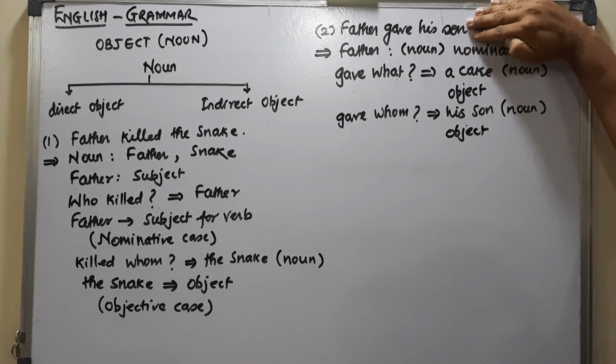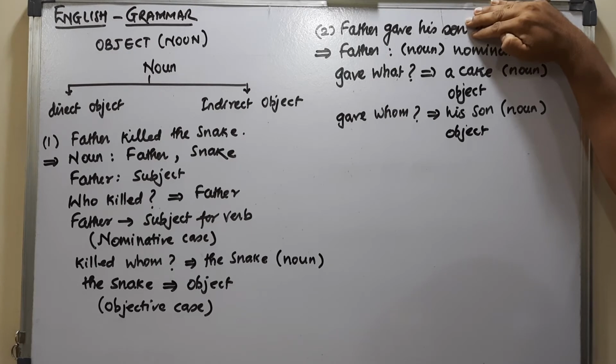Father gave his son. You always want to know what is given. A book, a slap, a mobile phone, an instruction. What is given, that you want to know, right?